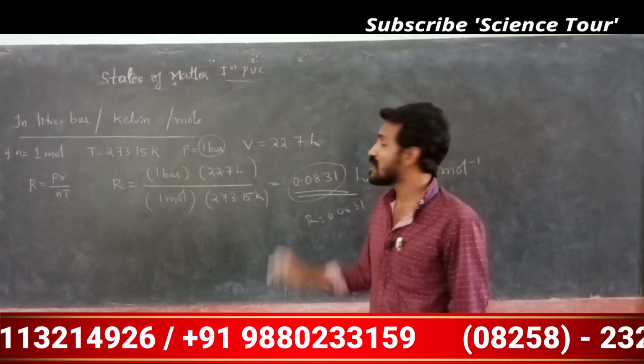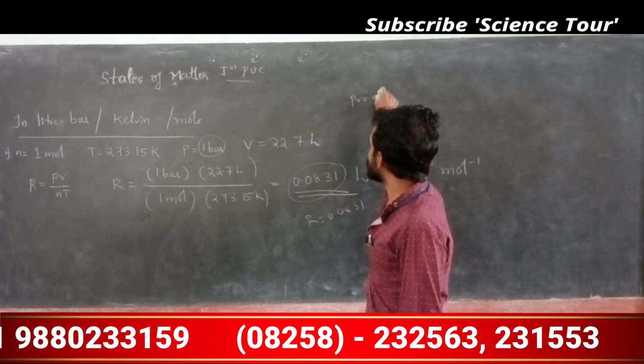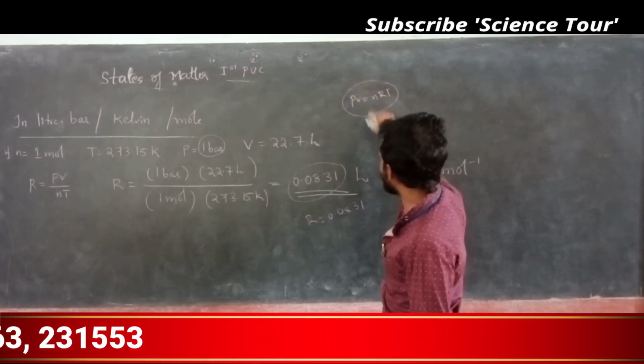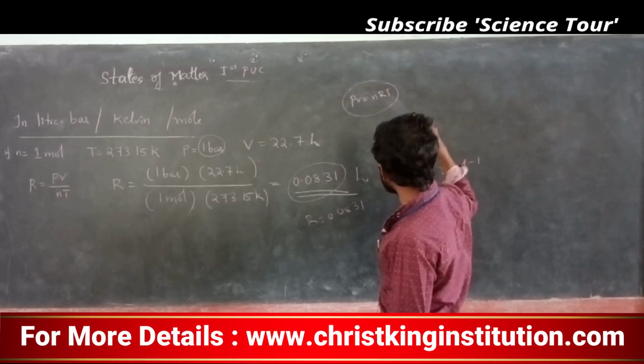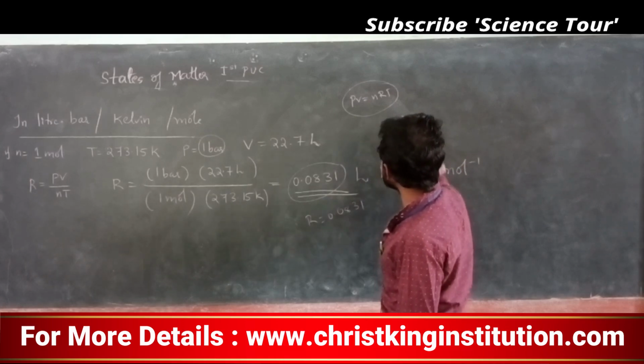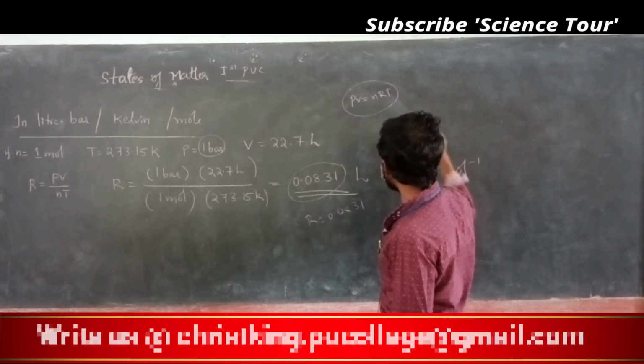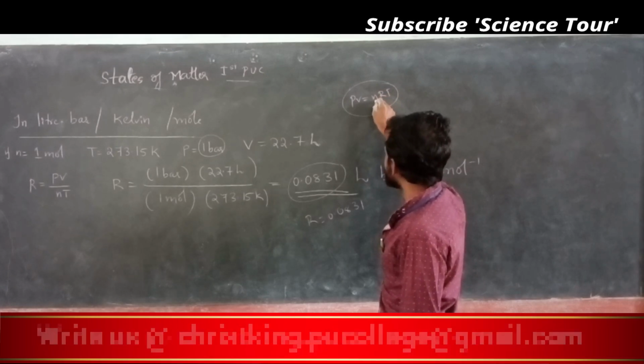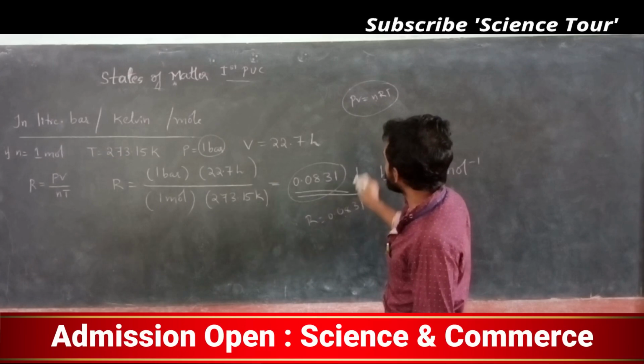In which formula? In PV is equal to nRT. In this formula, if pressure is given in bar, volume in liter, temperature in Kelvin, and number of moles in mole, understood?